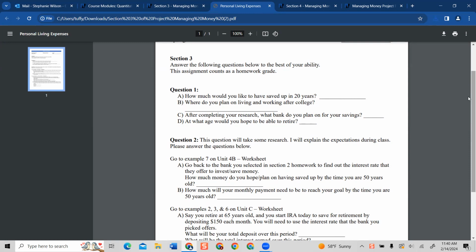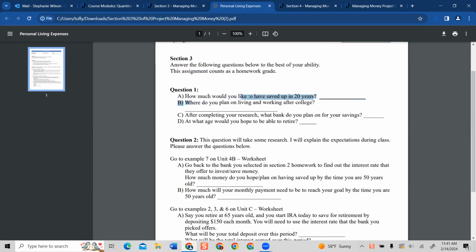And you may have a works-cited sheet. If you do, make sure you cite any information or where you pull your research from, and save it because you're going to need it for the exam part. Question 1 says, how much would you like to have saved in 20 years? So you're throwing out a number that you would like to have in 20 years. You know how young you are right now, and 20 years from now, you'll be a specific age. How much would you like to have saved up?